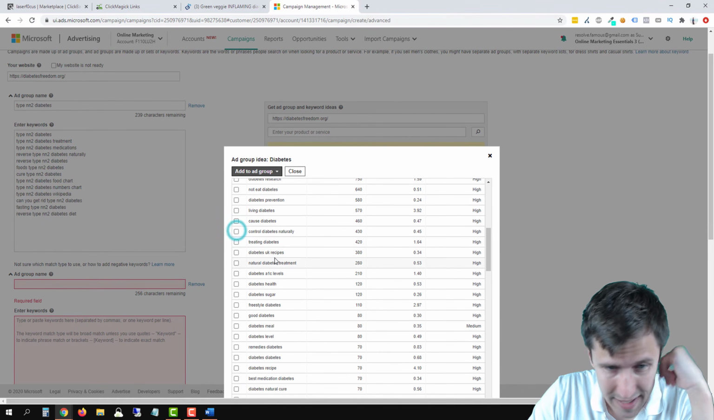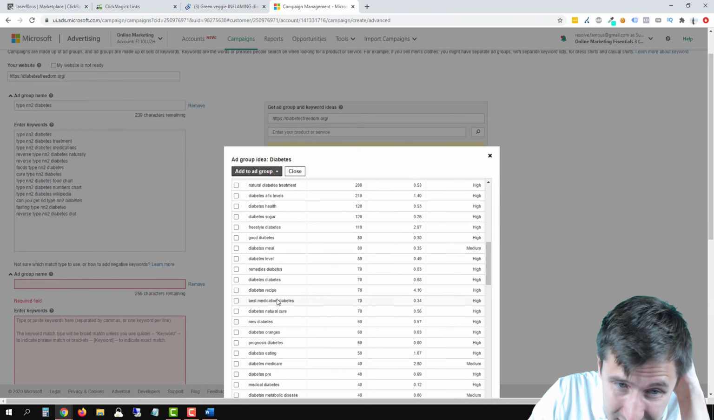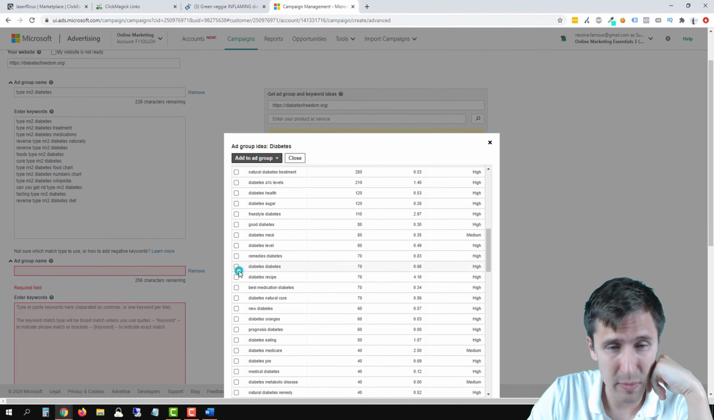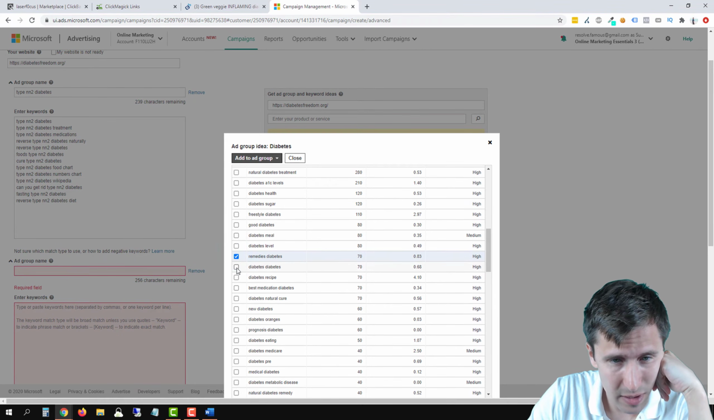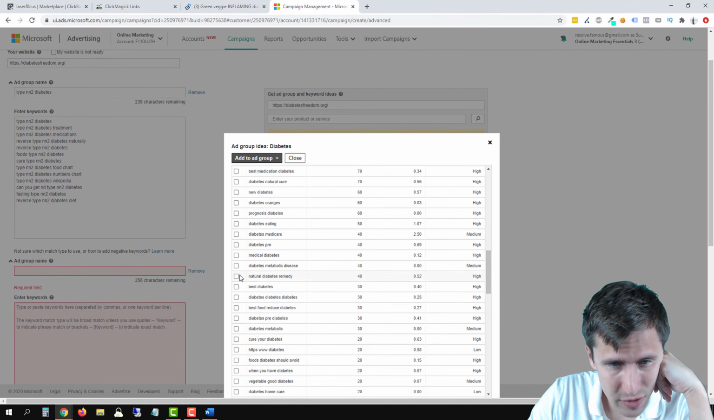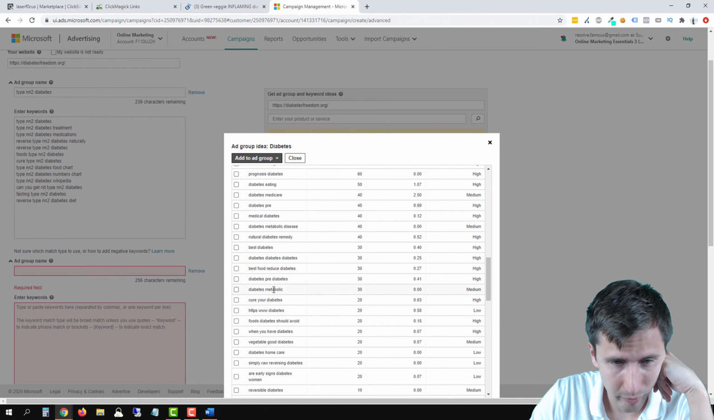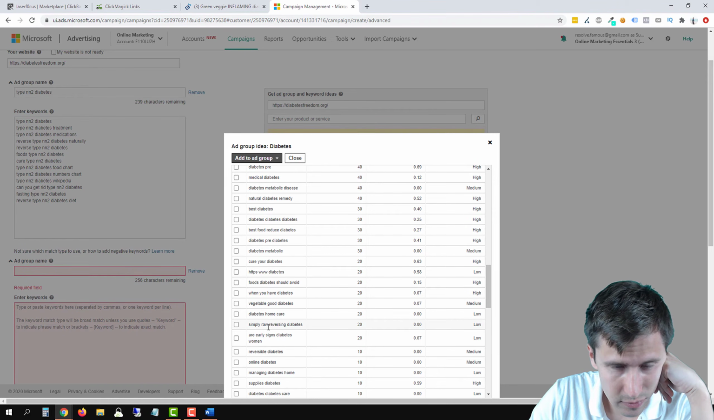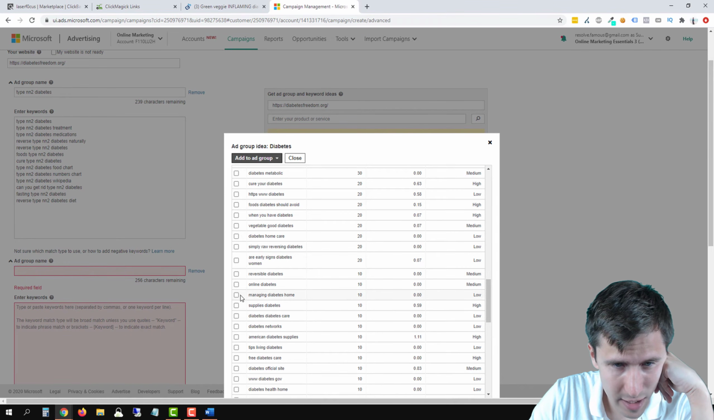Now this one's controlled diabetes naturally. I'm not sure that does it. Remedies, this would be a remedy. We're teaching people diabetes eating, natural. Yeah, so again, I'm not sure if that's a natural remedy that we're selling. Foods diabetes, when you have diabetes, managing diabetes home maybe.